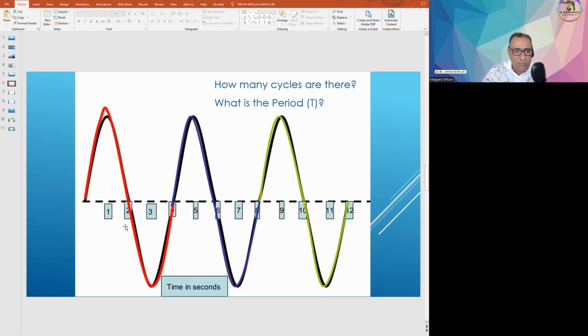Now the time taken to complete one cycle here, you may agree with me, let's say is 4 seconds. So the period of this wave is 4 seconds, which is the time taken to complete one full cycle, from the initial position back to the same position. So this is a complete cycle or complete oscillation. Obviously, the time period takes a capital T as a symbol, and the unit of time in the SI system is seconds, not microseconds, not milliseconds. It is seconds.